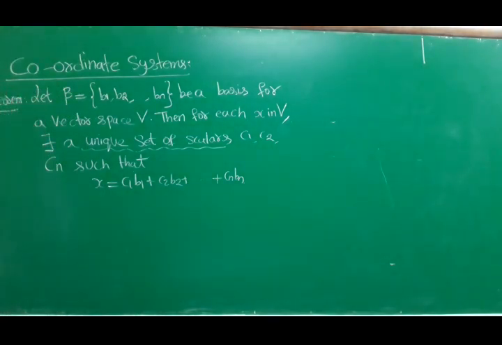This is the statement. Actually, we have beta is a basis for a vector space V, and also x in V is given. We have to prove that this linear combination is unique. Now, the proof.